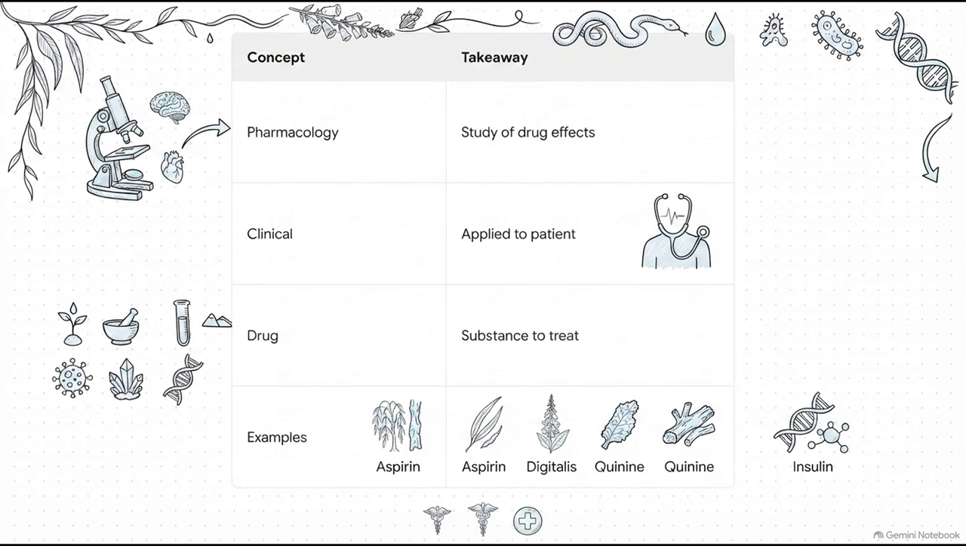We learned our drug sources range from botanical, zoological, human, and microbial to mineral, semi-synthetic, synthetic, and genetic engineering. And never ever forget our classic examples. Aspirin from willow bark, Digitalis from foxglove, quinine from cinchona bark, and insulin from genetic engineering. These aren't just vocabulary words for a test, folks. These are the foundational tools you are going to use to save lives every single day of your career.